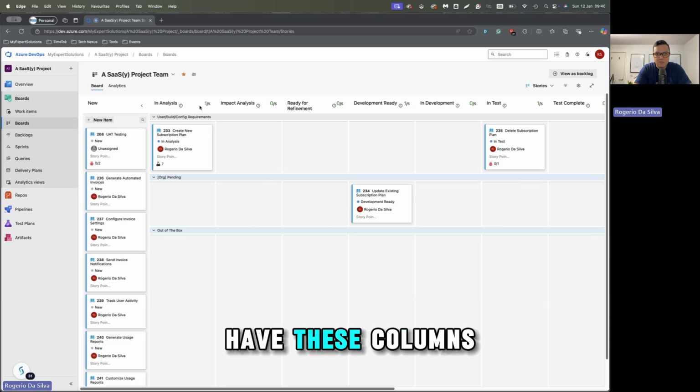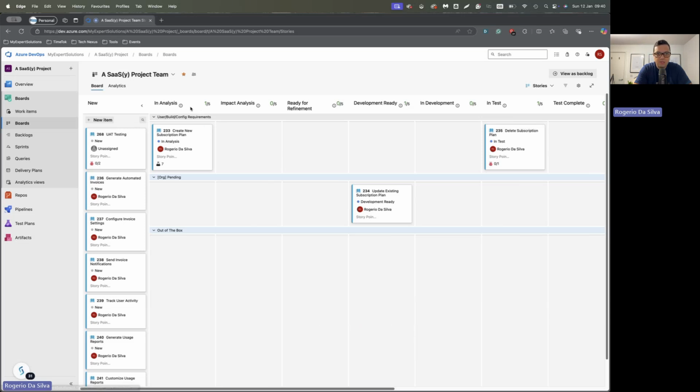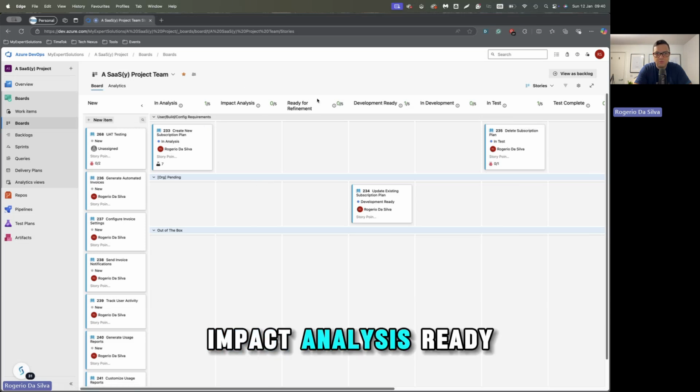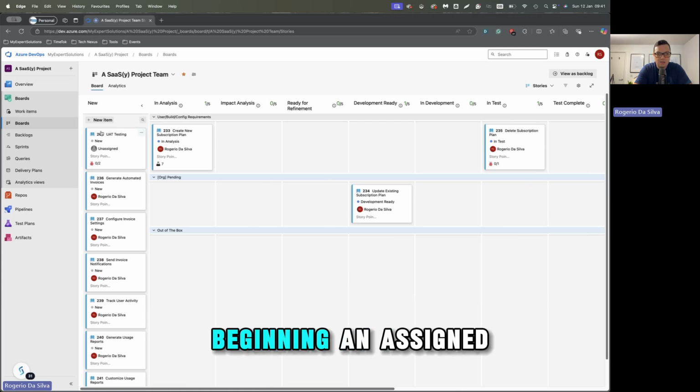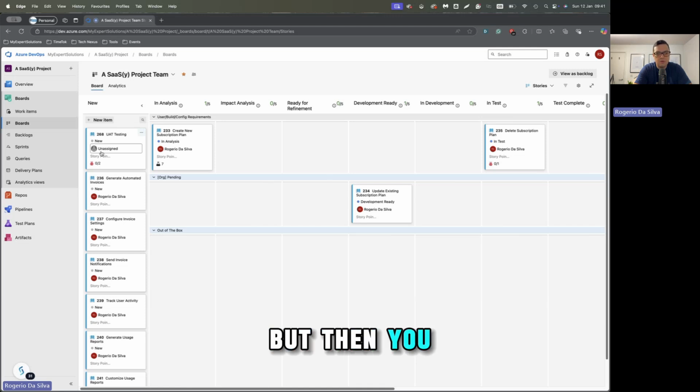So as you have these columns there: analysis, impact analysis, ready for refinement, development ready. The user story is not all the time assigned to one person. At the beginning it's unassigned to anyone, but then whoever starts the process of the analysis gets it assigned. It could be the business analyst or the developer, and then as it moves along, that user story can be reassigned to someone else.